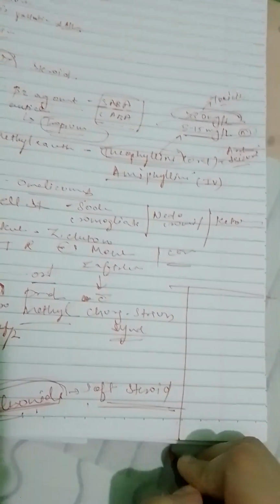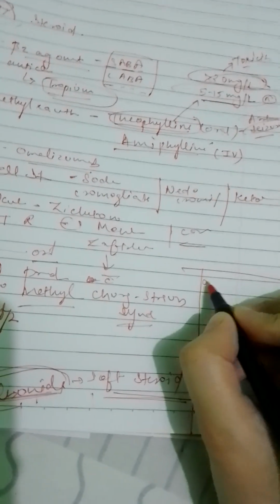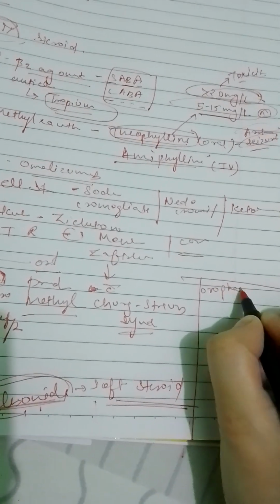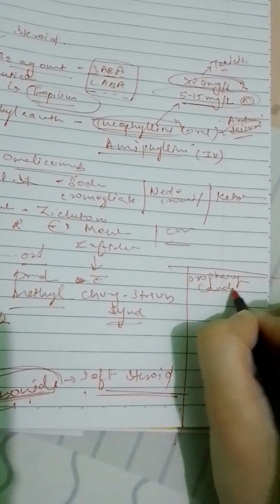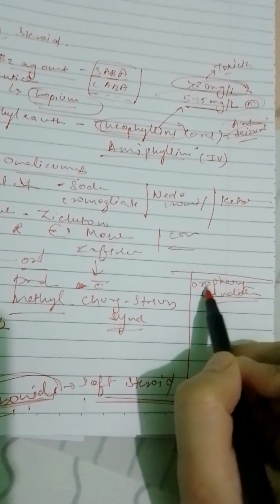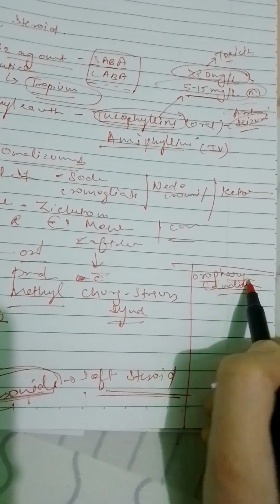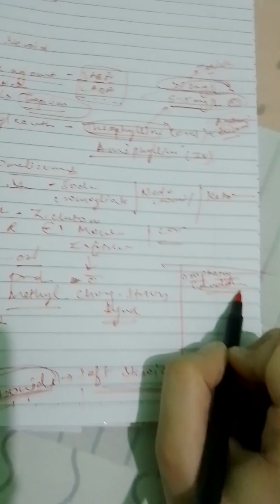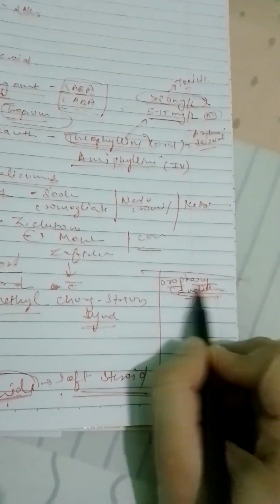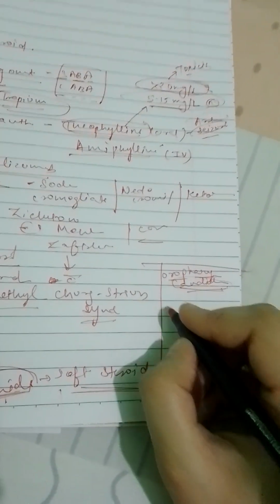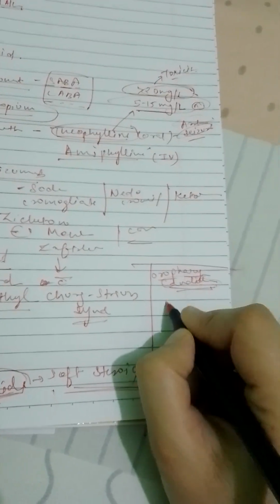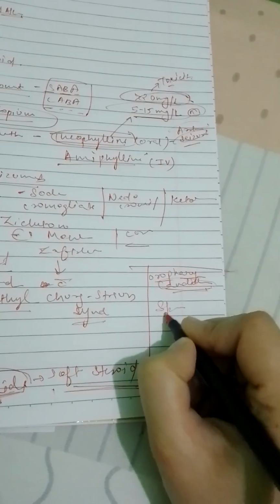The side effect is oropharyngeal candidiasis, which means a fungal infection in the oral cavity and pharynx. This is one type of fungal infection. How will we prevent it? We can use spacers or gargle.